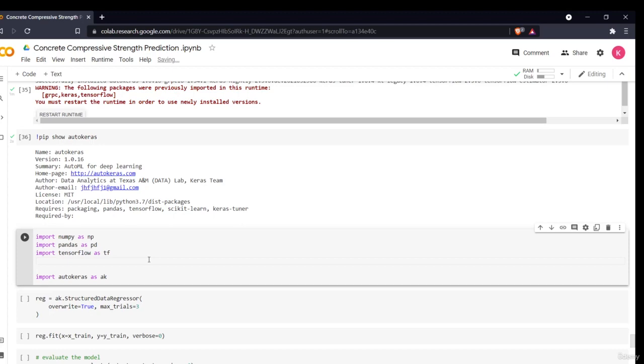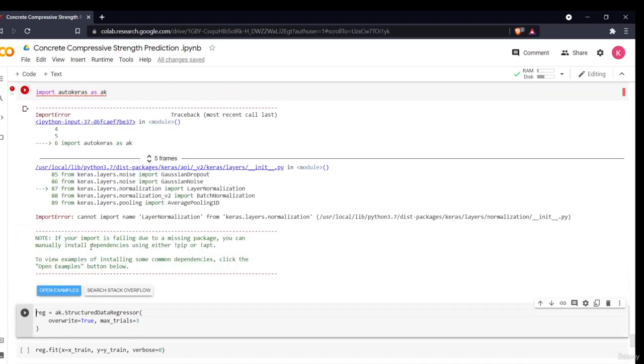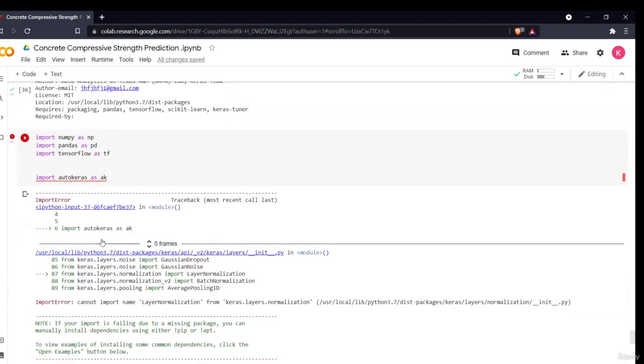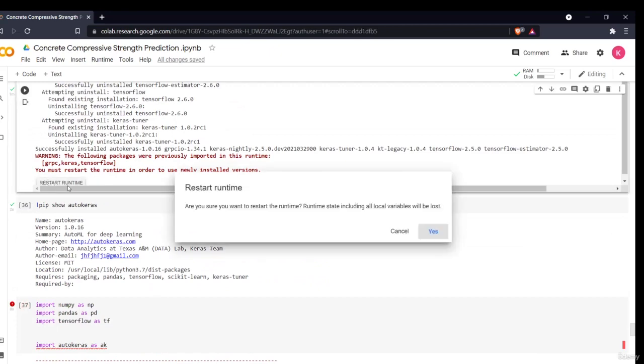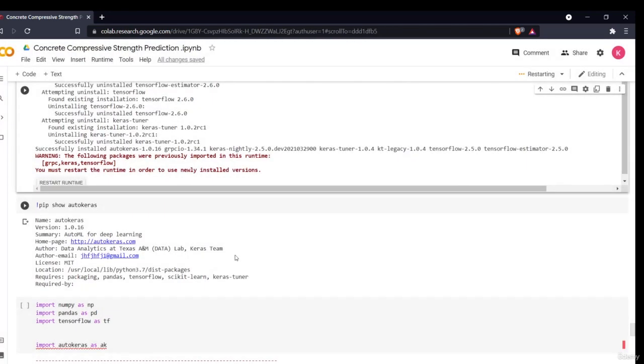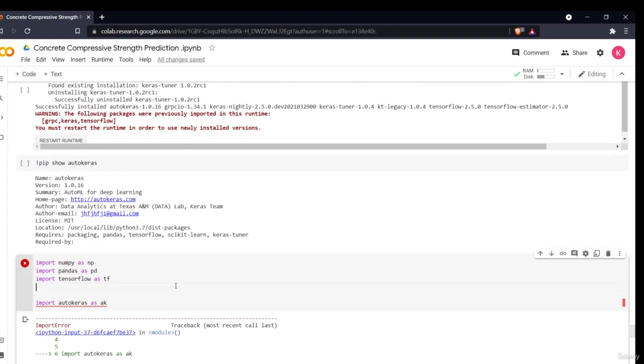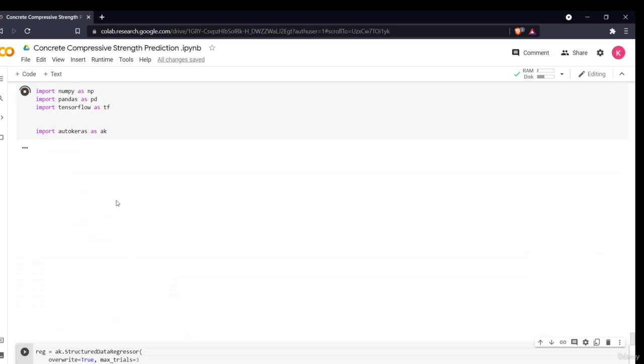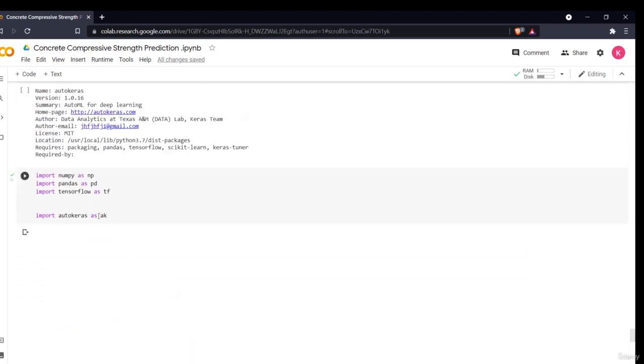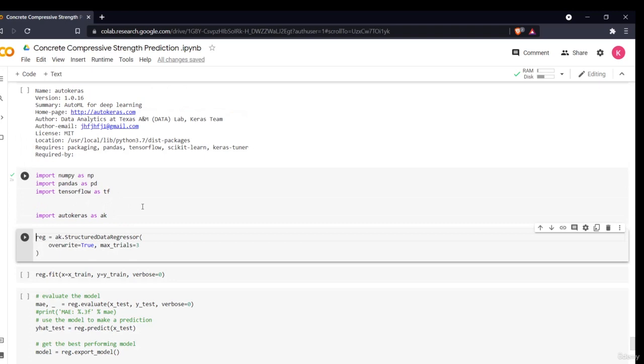Now we'll import AutoKeras. Okay, it is not importing, so I have to restart my runtime. I'll just restart my runtime one time. When you restart your runtime, you have to perform all of these steps again. If you want to read your data, you have to import everything and perform all of these steps again. Now if I import AutoKeras, it will not create any problem. As you see, this is imported. This was what I was saying, how you have to import AutoKeras.